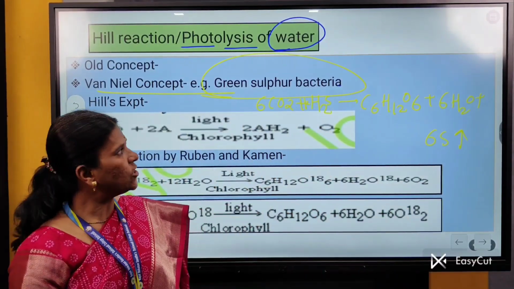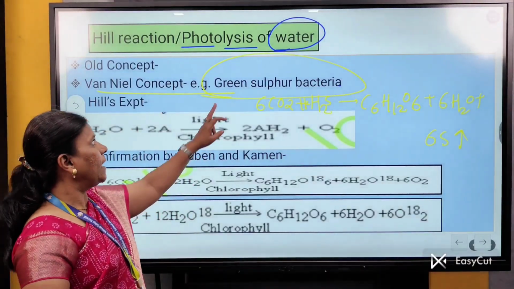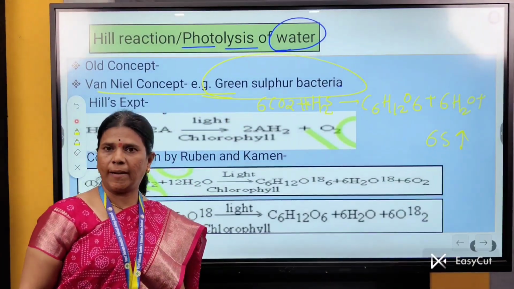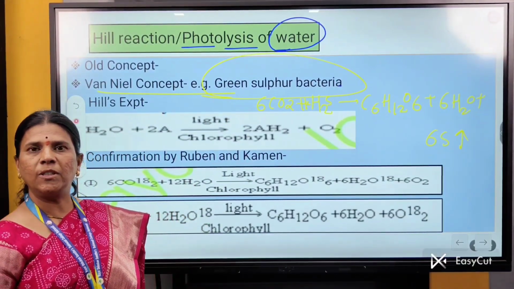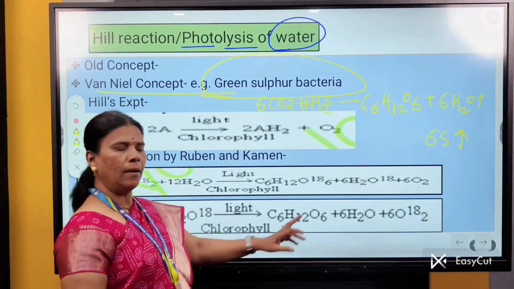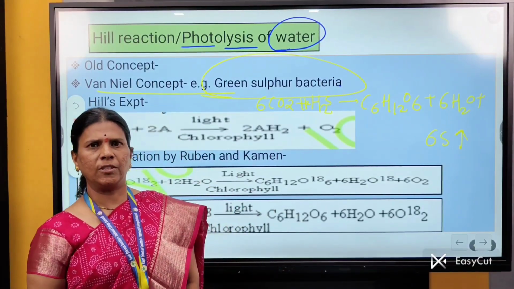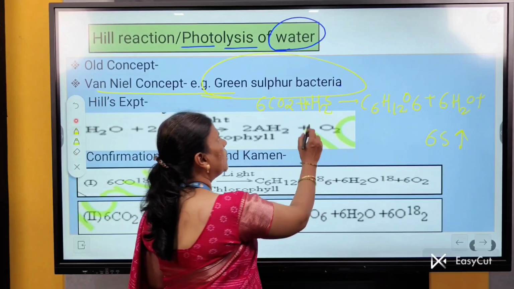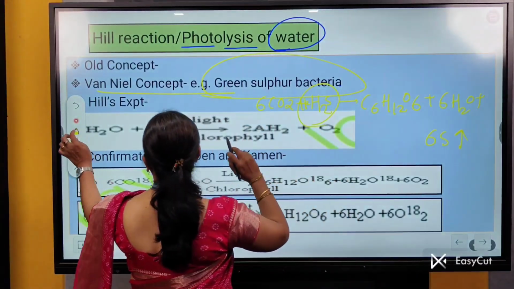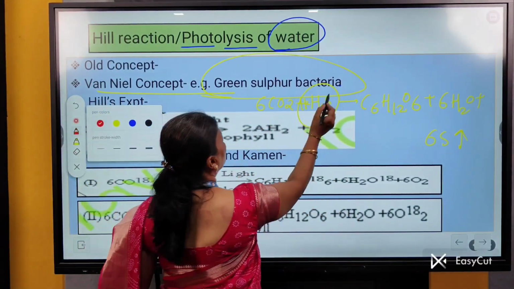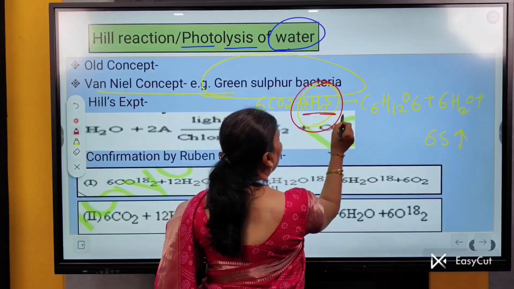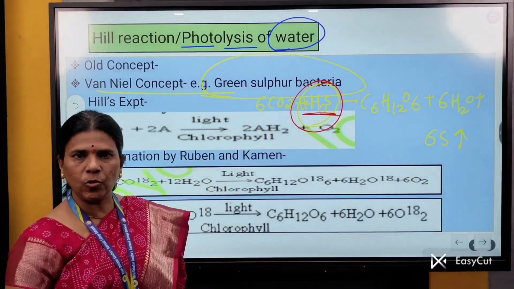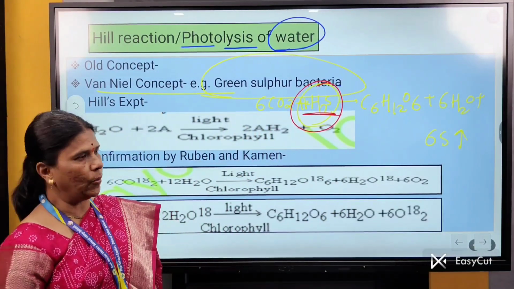Van Niel studied the green sulfur bacteria. These are photosynthetic bacteria which mainly do the process of photosynthesis, but they use H2S instead of H2O.